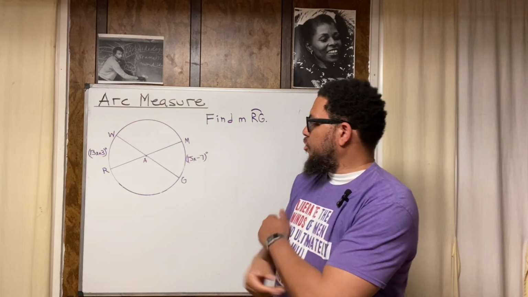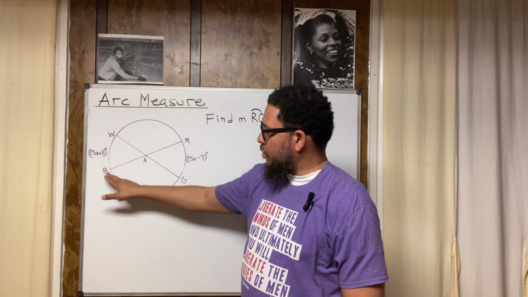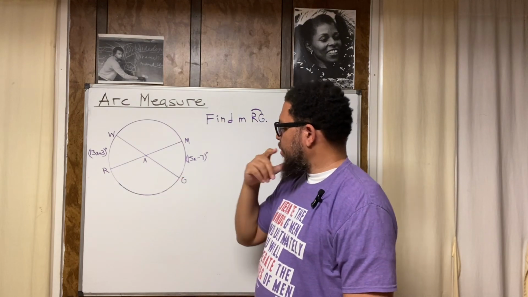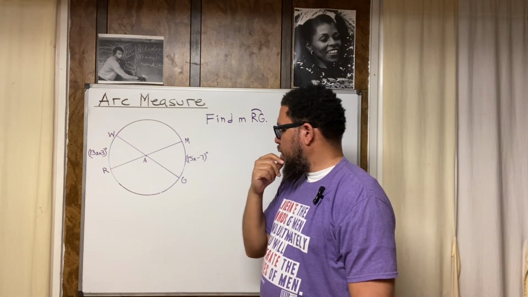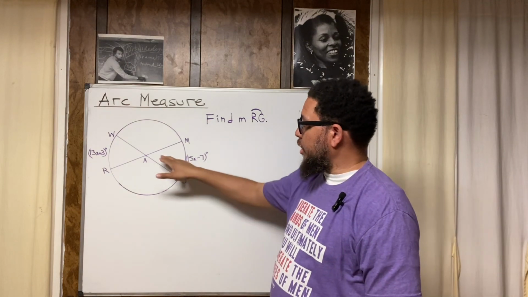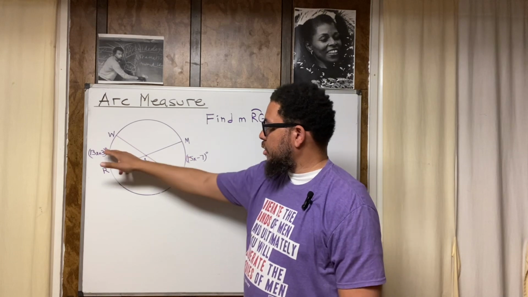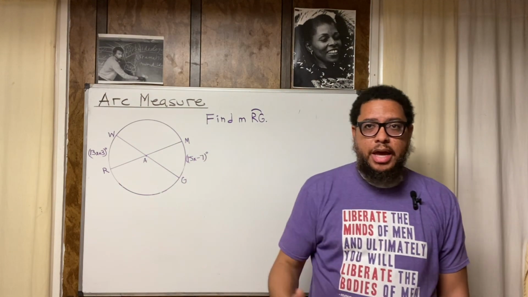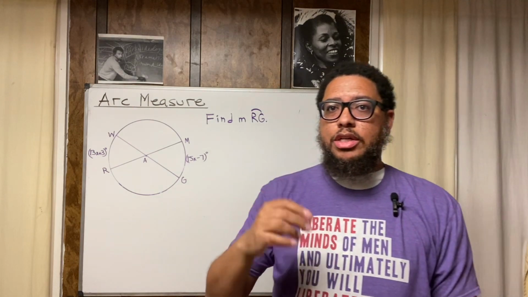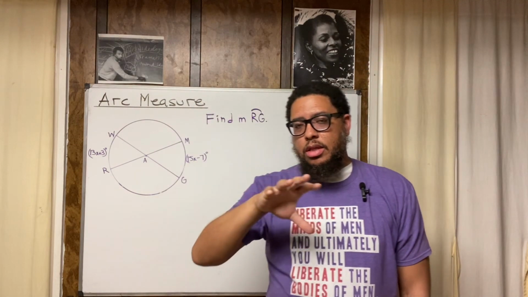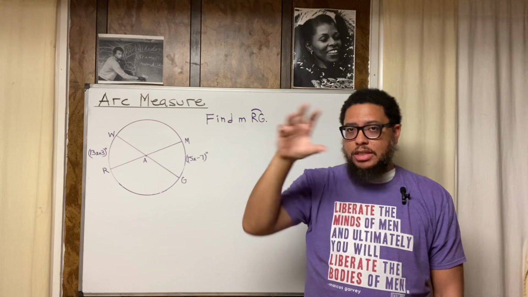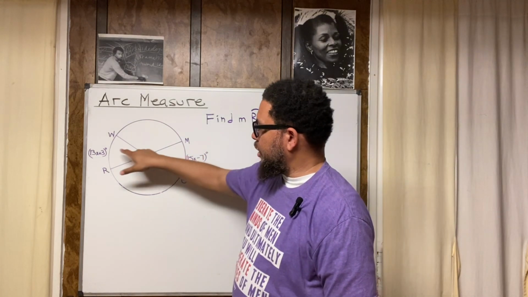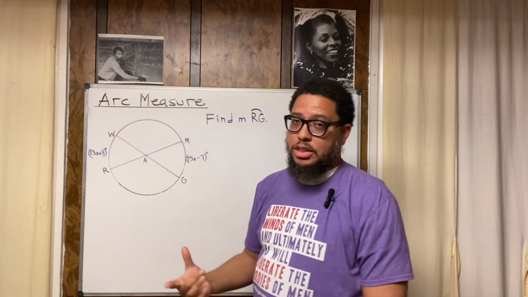Now, since I want to find the arc measure of this arc right here, which is going to be equivalent to this angle in here, I need to figure out what I could figure out. Now, I know I could figure out the measure of these two angles or these two arcs, right? And I also know that a whole circle is another piece of information you need to have. An entire circle is 360 degrees all the way around. The total arc measurement of an entire circle is 360 degrees. So that means that the arc measure of this plus this plus this plus this must be 360.